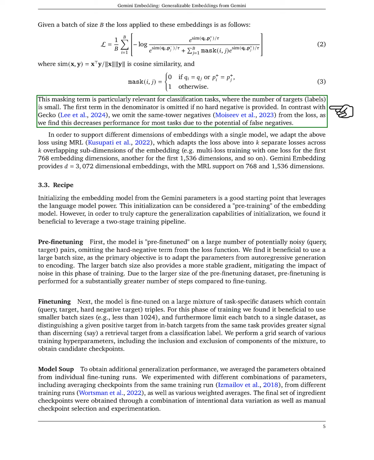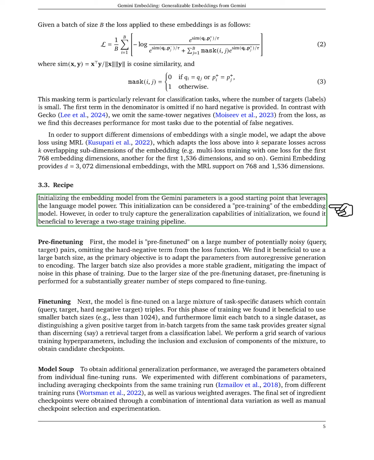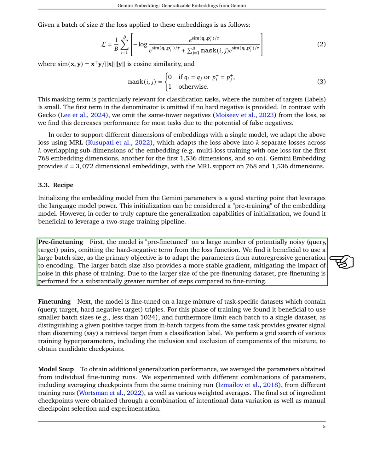For our training recipe, we start by initializing the embedding model from Gemini parameters, which we view as a pre-training step. We then implement a 2-stage training pipeline. In the pre-fine-tuning stage, we train the model on a large set of potentially noisy query, target pairs, excluding the hard negative term from the loss. We find that using a large batch size helps stabilize the gradients and adapt the model from autoregressive generation to encoding. This stage lasts longer due to the larger dataset.